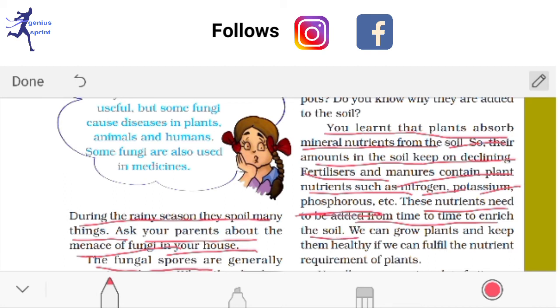Okay, because if we add these nutrients to the soil, the plants can absorb them and get sufficient nutrition. So we can grow the plants and keep them healthy if we fulfill the nutrient requirements of the plant.